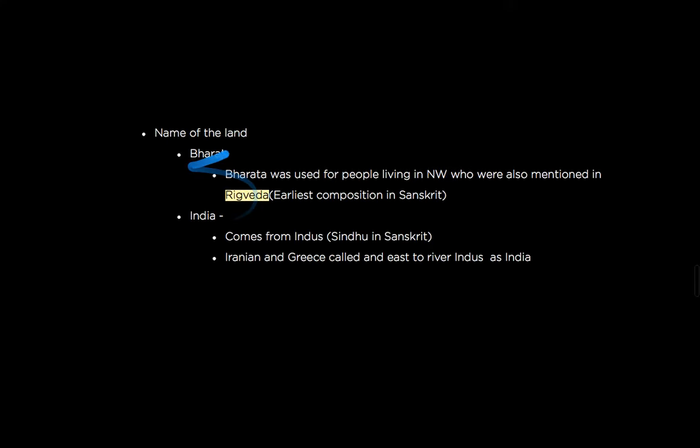Next topic is name of the land. So Bharat or India, there are two terms which are commonly used for our nation. Bharat had come from the Rig Veda. It was written in the Rig Veda and it was used for the people living in the northwest. And India had come from the river Indus.